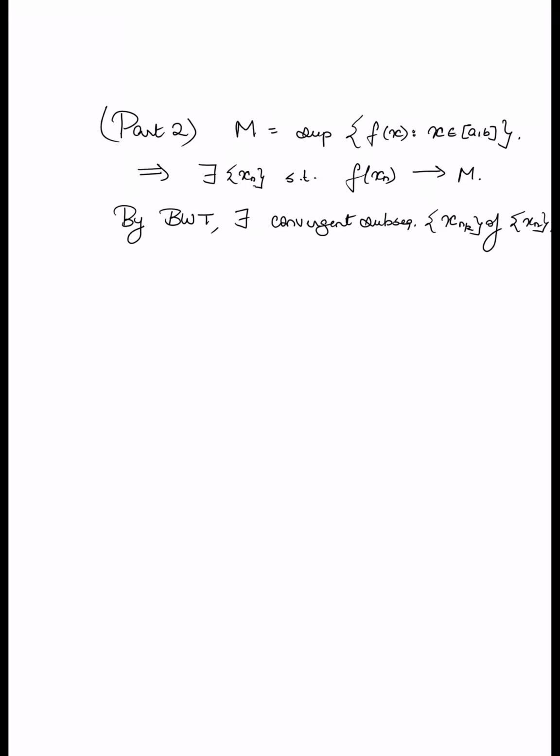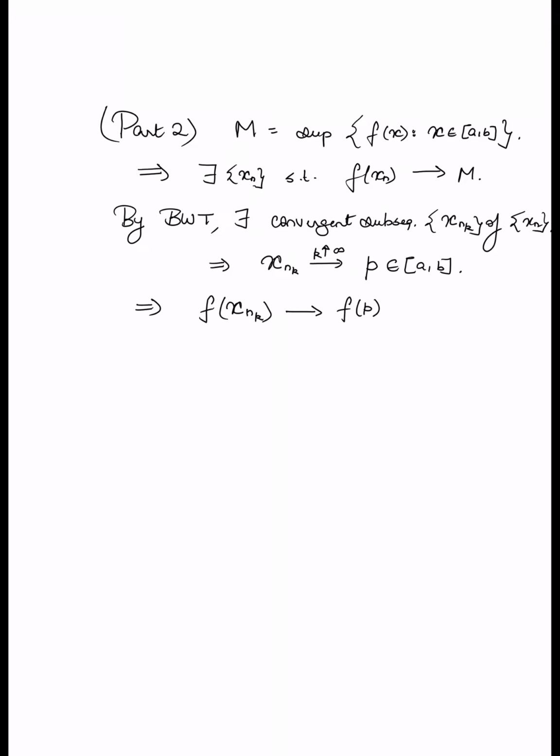Right? So the fact that there exists a convergent subsequence implies that if you look at x_{n_k}, as k goes to infinity, it will have some limit p, which, using the same justification as before, is guaranteed to lie in [a, b]. So we have that x_{n_k} converges to the limit p, which is in the interval [a, b], which implies by continuity that f(x_{n_k}) must converge to f(p).